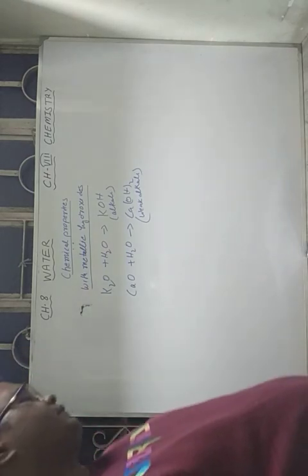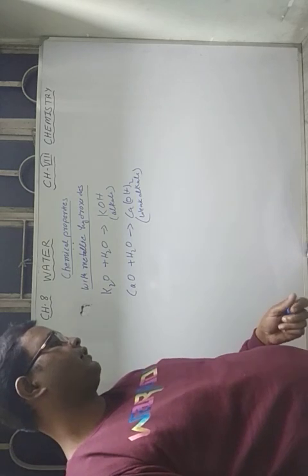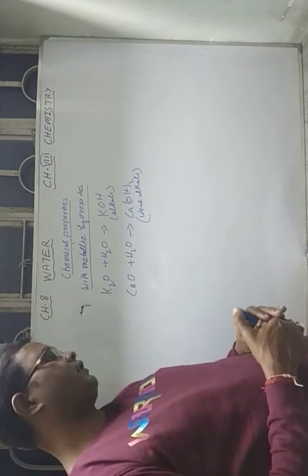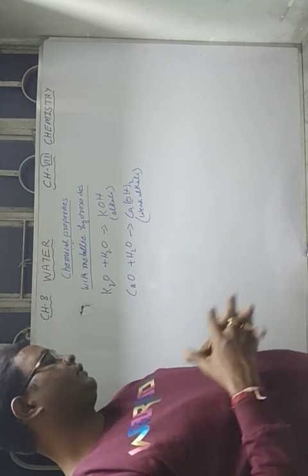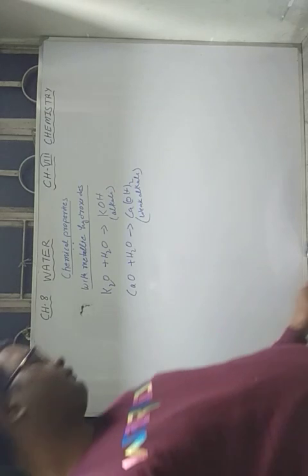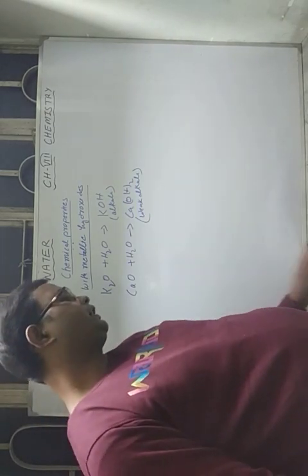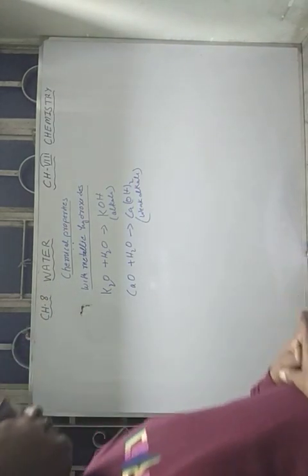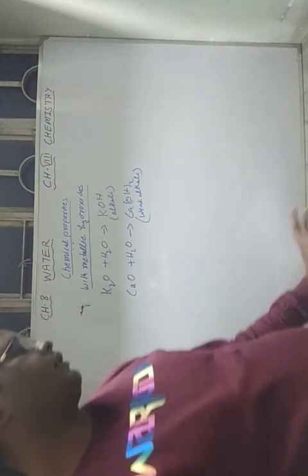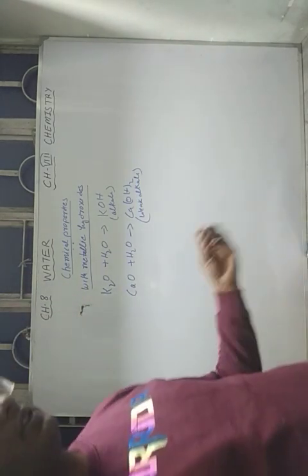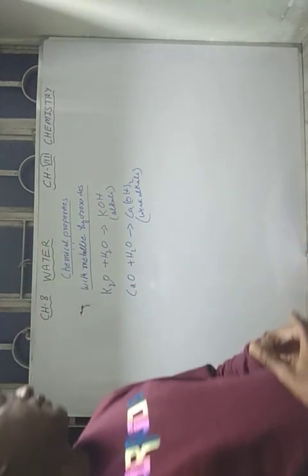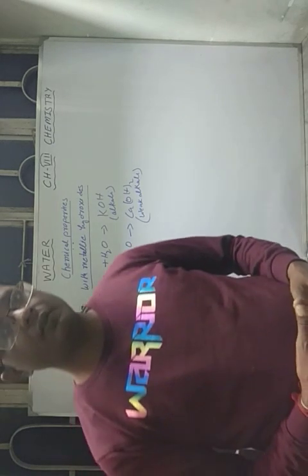So in this way, we have seen the chemical properties of water. Okay, so lots of chemical properties of water are there. Reaction with metals, reaction with non-metals, then reaction with metallic hydroxides, and so many conditions are there for reactions of metals with water: hot water, cold water, steam, etc. So I hope you have understood all the things, the chemical properties of water, in today's video class.